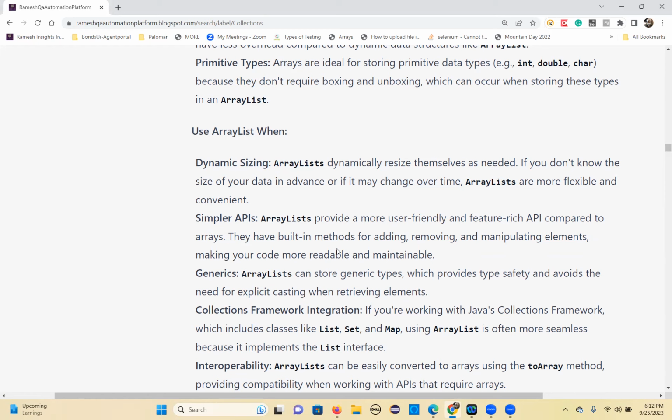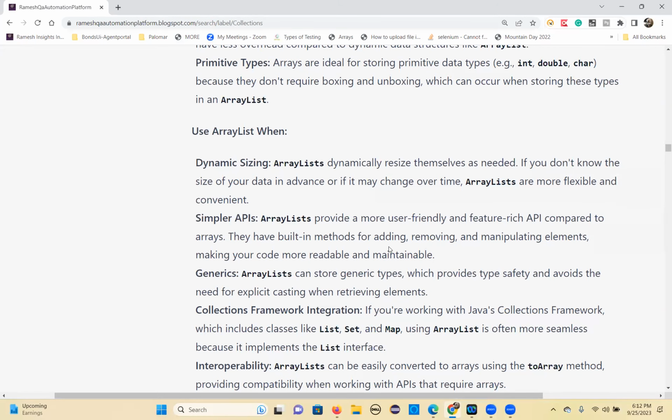The reason Selenium uses ArrayList is that we don't know how many elements are coming from a web page. In such cases you have to use a list only. That's the reason you need to understand this list. Next, simpler APIs. ArrayList provides more user-friendly, ready-made methods compared to arrays.